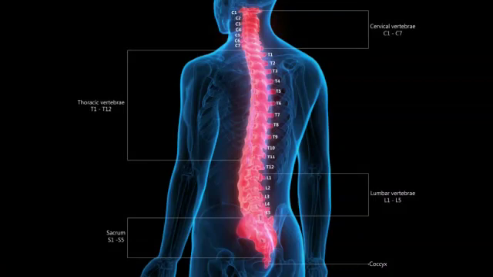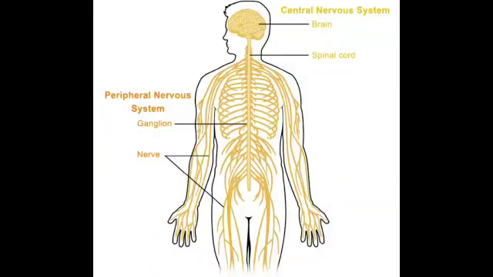The peripheral nervous system consists of nerves extending from the spinal cord to all parts of the body. It is made up of 2 parts. One is the somatic nervous system and the other one is the autonomic nervous system. The somatic nervous system carries sensation from the organs to the brain and takes messages from the brain to the organs for movement. The autonomic nervous system controls the nerves of the inner organs of the body.